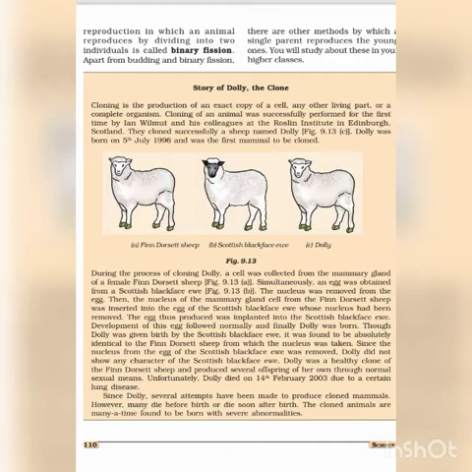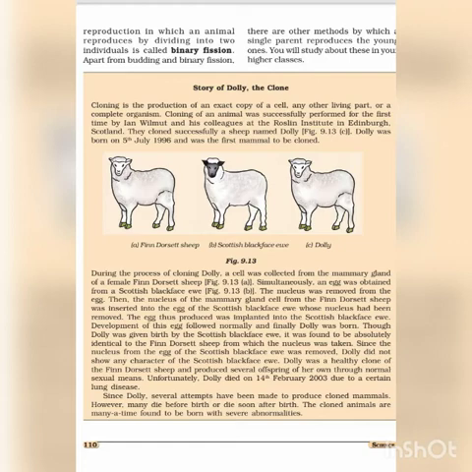The nucleus was removed from the egg. The nucleus of the mammary gland cell from the Finn Dorset sheep was inserted into the egg of the Scottish Blackface ewe, whose nucleus had been removed. The egg was implanted into the Scottish Blackface ewe. The development of the egg continued and Dolly was born.